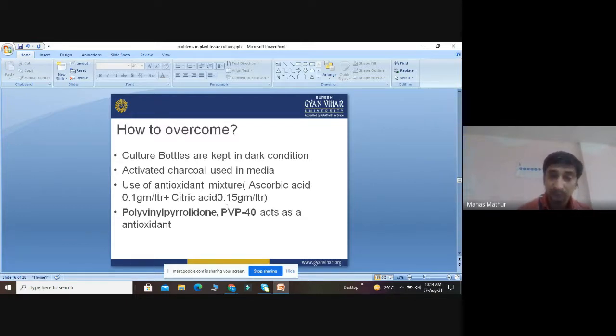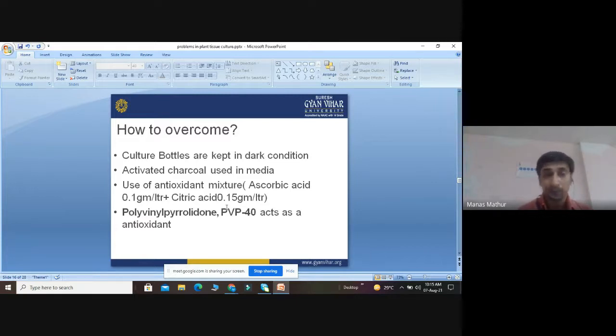And I told you we can use certain antioxidants like ascorbic acid. The concentration is 0.1 gram per liter of media. We can also use citric acid, that is 0.15 gram per liter. We can also use polyvinyl pyrrolidone, PVP40, as a broad spectrum antioxidant. But as per the available literature, ascorbic acid is the best recommended antioxidant. Among citric acid, PVP40 and ascorbic acid, it has been found to be the most effective in controlling the phenolic compounds.